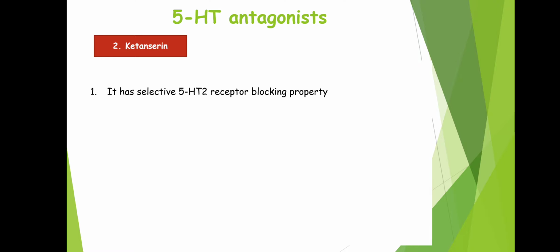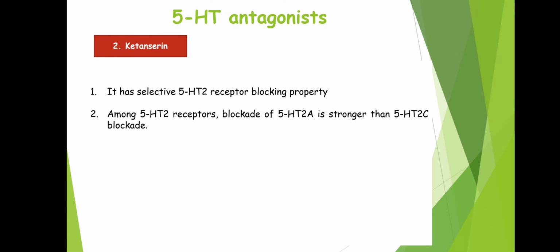Now next drug is ketanserin. It has selective 5-HT2 receptor blocking property. Among 5-HT2 receptors, blockage of 5-HT2A is stronger than 5-HT2C blockage. Now we know 5-HT2A, 5-HT2C, where it is present. Yes, we find these two receptors on the blood vessels. 5-HT2A is also present in the vascular and visceral smooth muscles, platelets, so on and so forth.